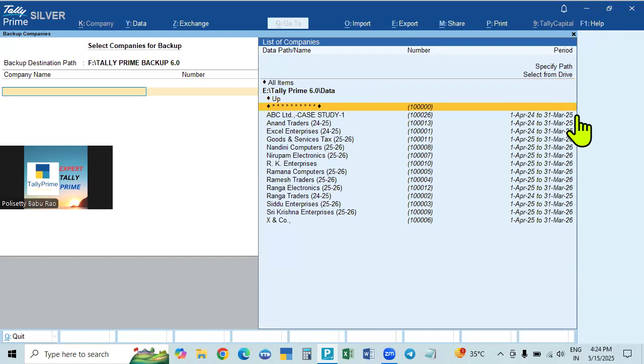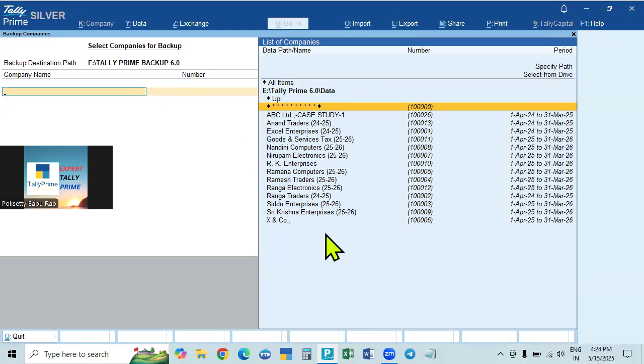Okay, like that. Create in advance, then select from drive and select the path. If it is not created in advance, go to specify path and give the path name, any drive, give the path and press Enter. It will come here. Click again and it will come here. So this is about the creation of the backup path.